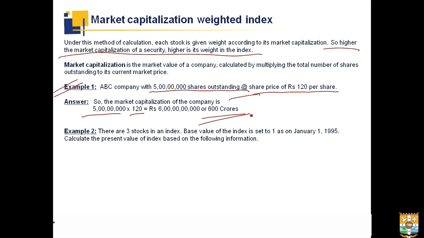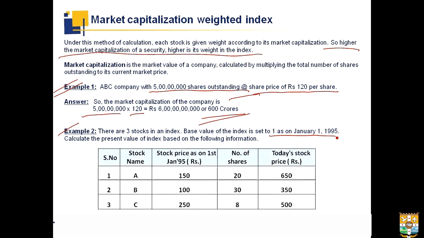Now let us move on to another example. In example 2, there are 3 stocks in an index. Base value of the index is set to 1 as on January 1995. We have to calculate the present value of the index based on the following information. So we have got 3 stocks named A, B and C.